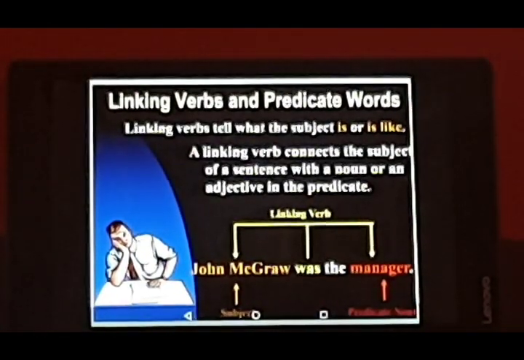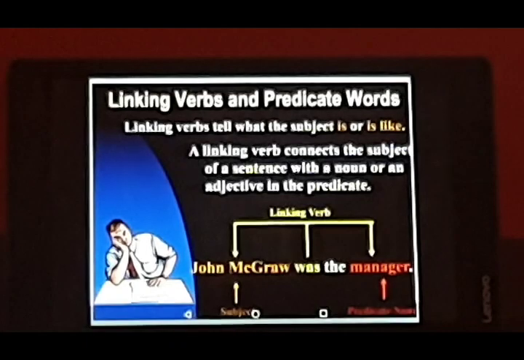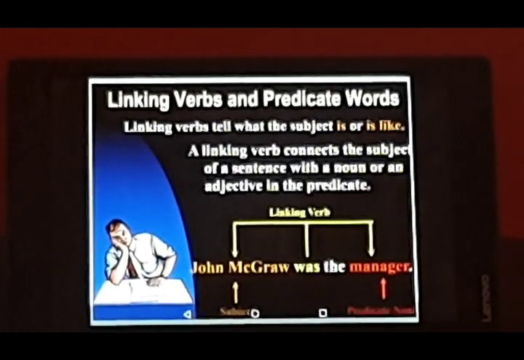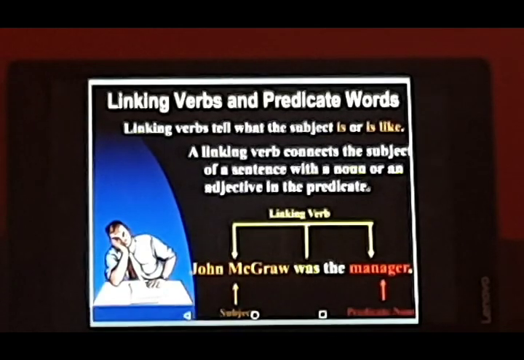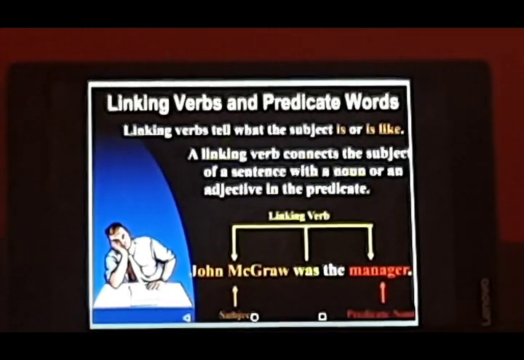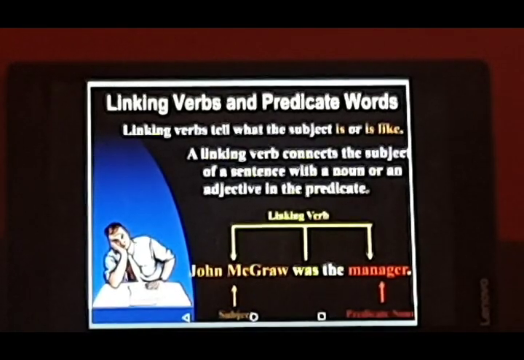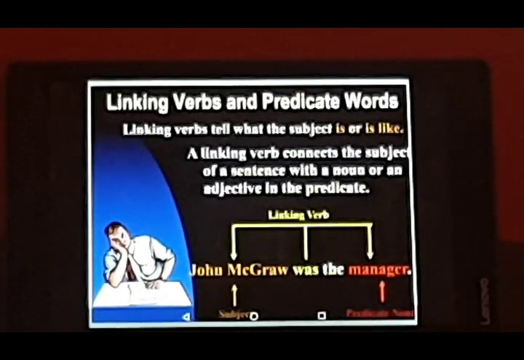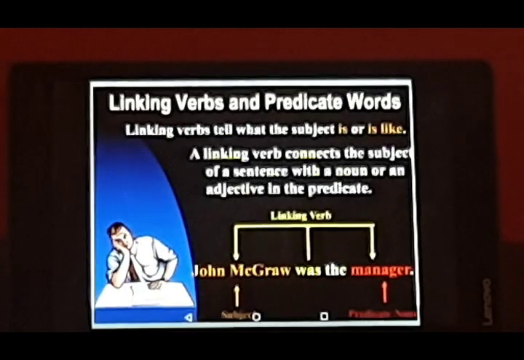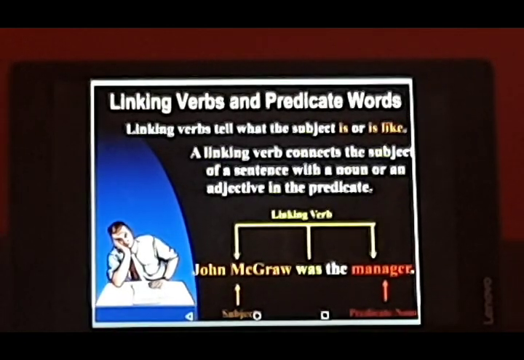Linking verbs and predicate verbs. Now linking verbs, they are also linking verbs because they link the sentence with the other word, like Bert is a gardener. So this is performing the function of a linking word also, so they are called linking words also. Linking verbs tell what the subject is or is like. A linking verb connects the subject of a sentence with a noun or an adjective in the predicate.